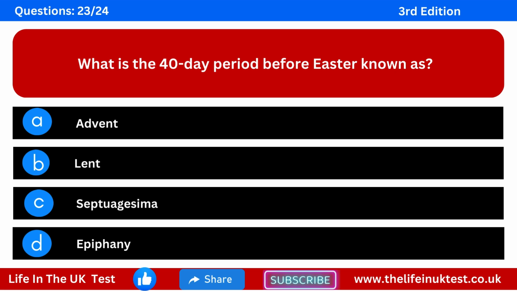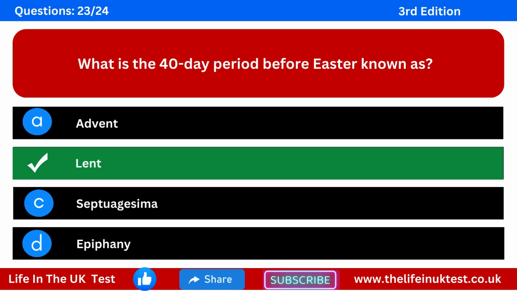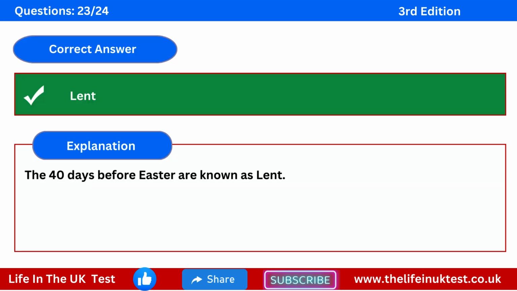Question 23. What is the 40-day period before Easter known as? Option A, Advent. Option B, Lent. Option C, Septuagesima. Option D, Epiphany. The correct answer is Lent. Explanation. The 40 days before Easter are known as Lent.